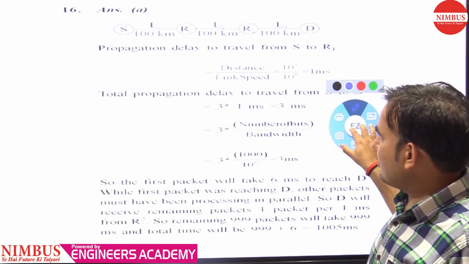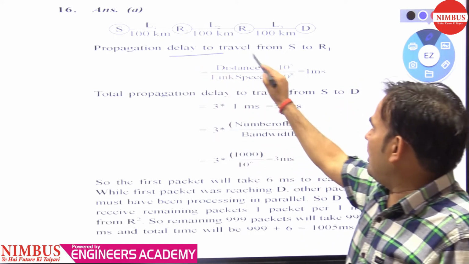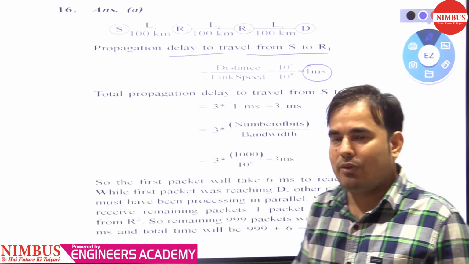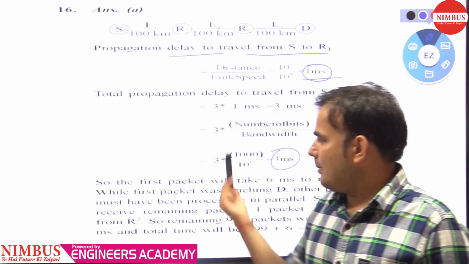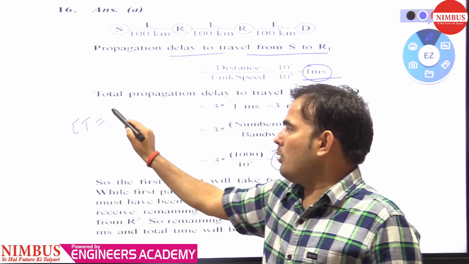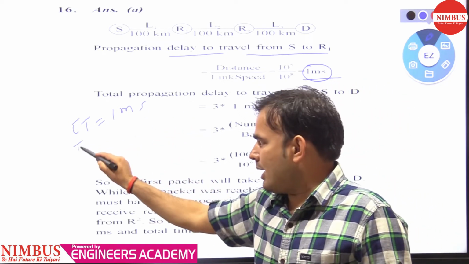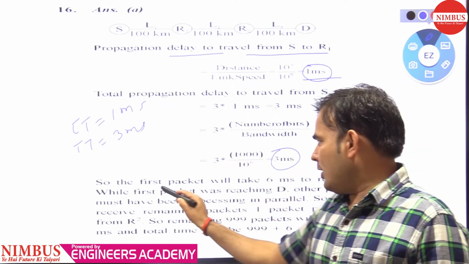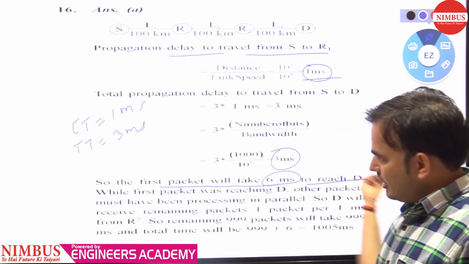You can see the solution like this. They calculated the propagation delay as 1 millisecond, and we have 3 links. One link is taking 1 millisecond, so that's 3 milliseconds of propagation time. In a similar way, the transmission time is also 1 millisecond per link, so the total transmission time is 3 milliseconds. That's why 3 plus 3 is 6. So the first packet will take 6 milliseconds to reach the destination from the source.